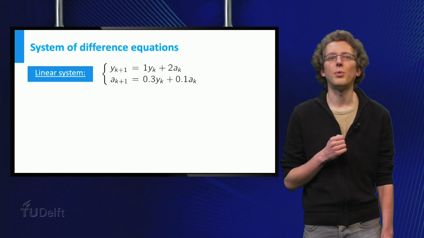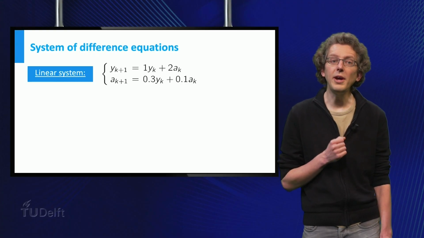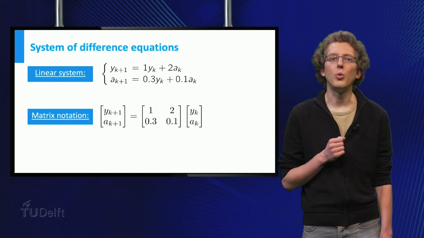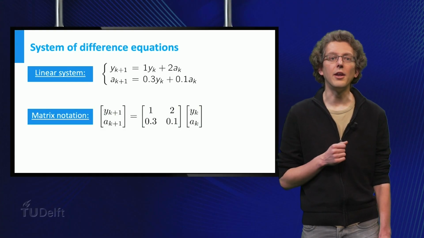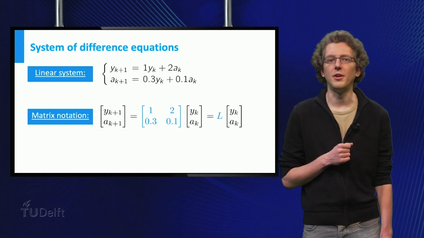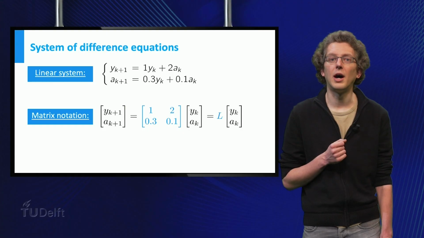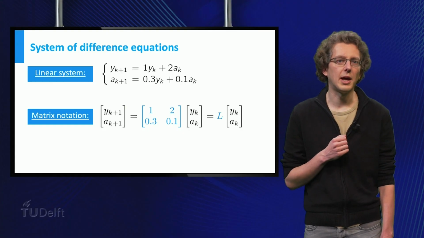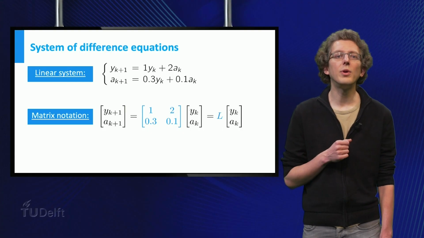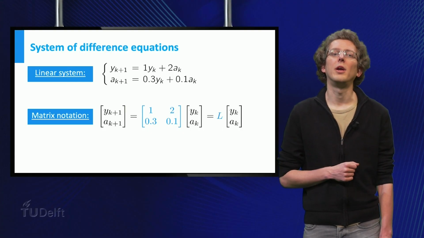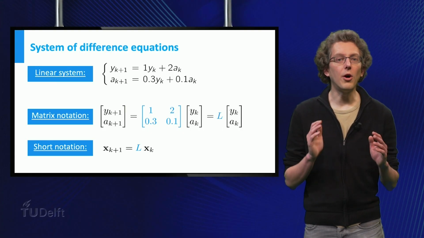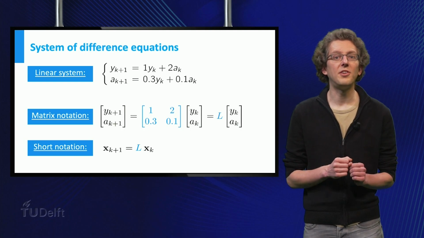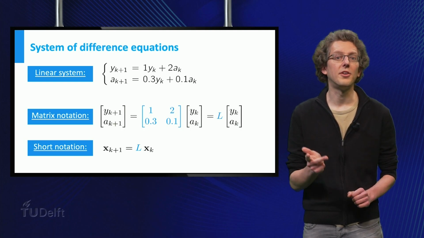These are 2 linear equations, so we can write them in matrix notation. We will denote the square matrix L in honor of the biologist Patrick Leslie, who developed this model that was named after him. By giving the population vector at time k the name x_k, we can write our model in a very concise way. These are all different ways of formulating the same discrete dynamical system.